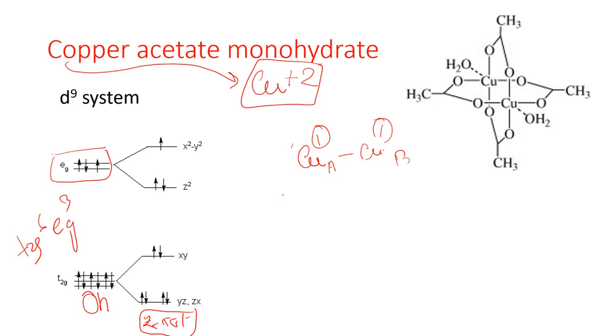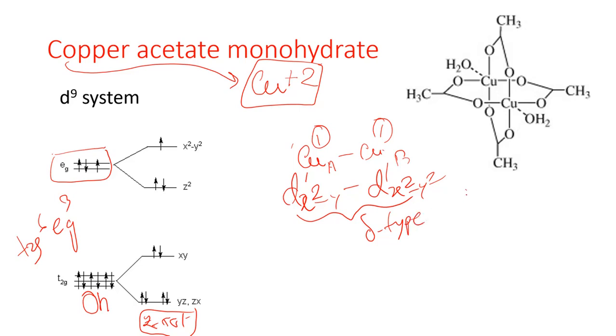They can come close to each other and thereby give rise to the formation of a delta type of bonding. This is a delta type of bonding.